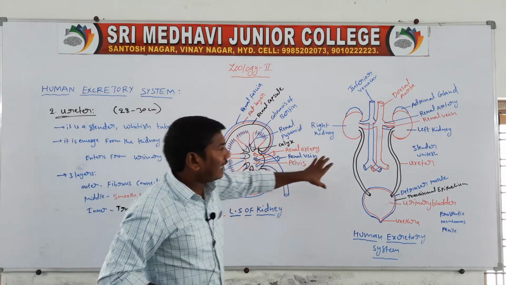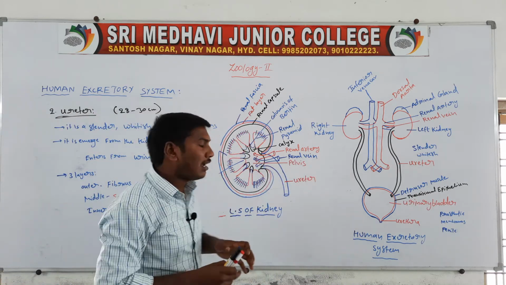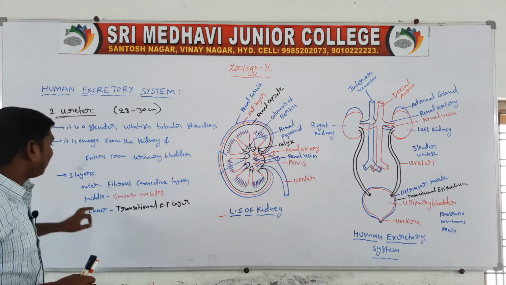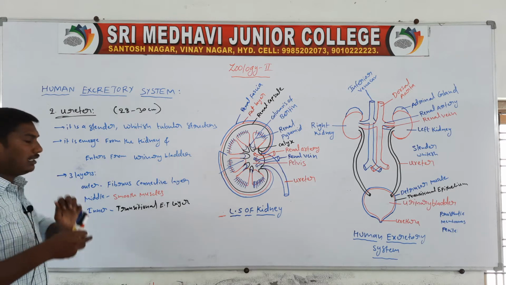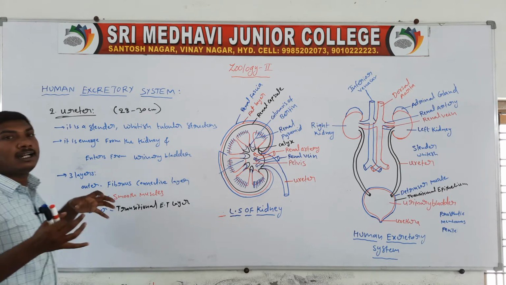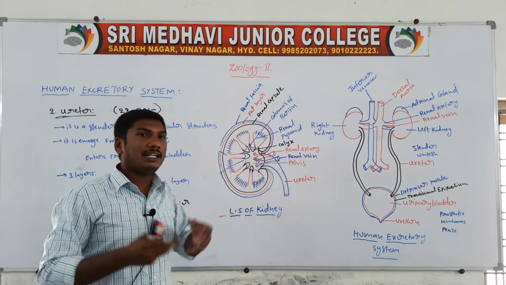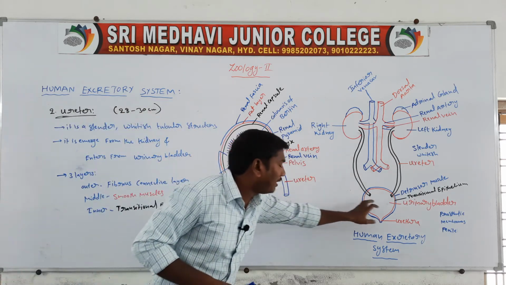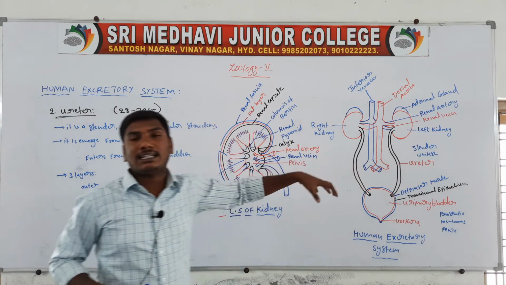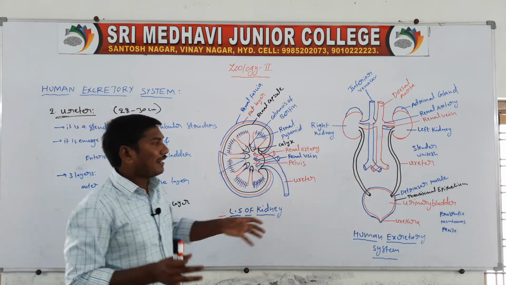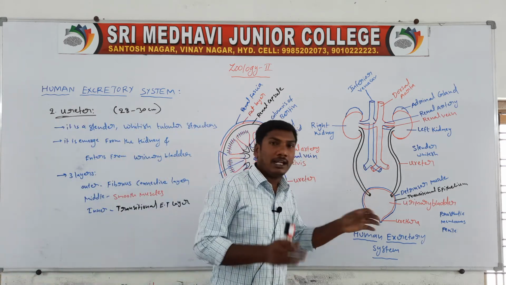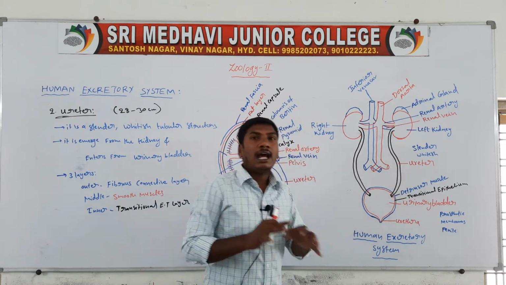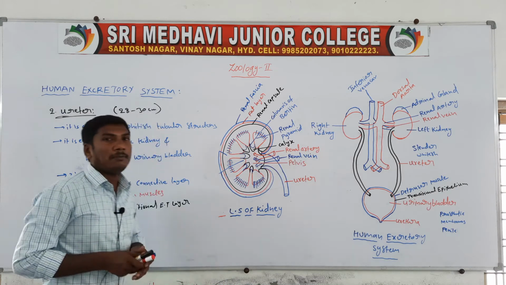They contain 3 layers: the outer fibrous connective tissue layer, the middle smooth muscles, and the inner transitional epithelium layer. Finally, they enter the urinary bladder through 2 separate openings. One ureter opens through one opening of the urinary bladder, and the other ureter opens through another opening.